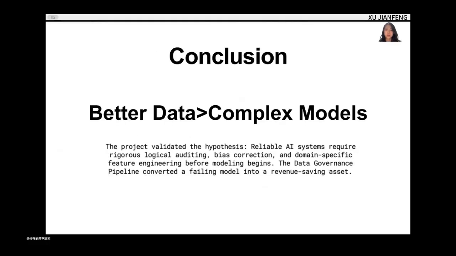In conclusion, our project validates that better data beats complex models. Reliable AI requires rigorous auditing, bias correction, and domain engineering. The data governance pipeline converted a failing model into a robust tool.